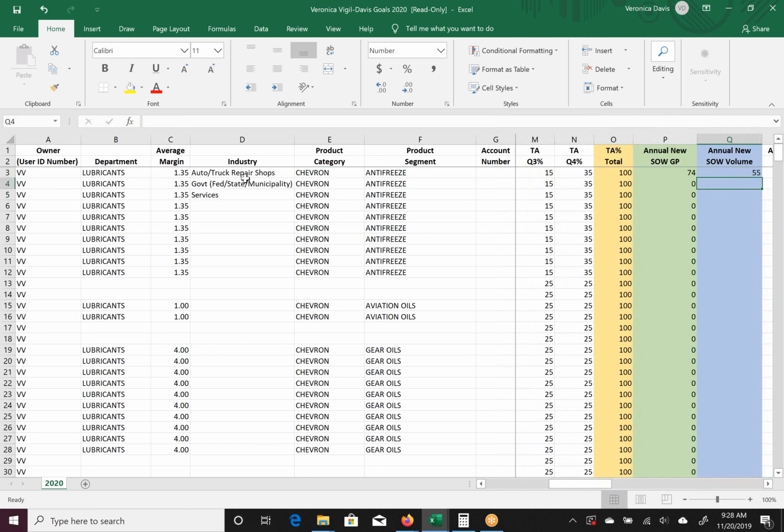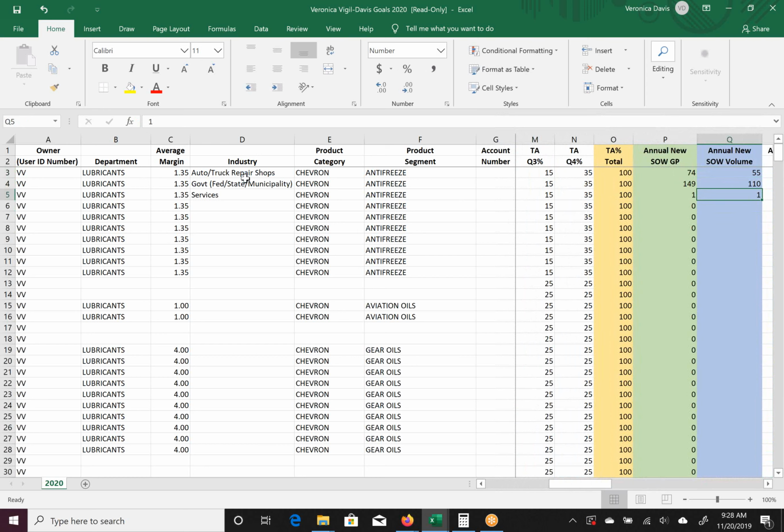In the government industry segment, I think I could probably sell a couple drums. Why not? To current customers who don't already purchase coolant from me. In the services industry, I don't know. Maybe I don't have as many, and it is okay to put 1 in here.